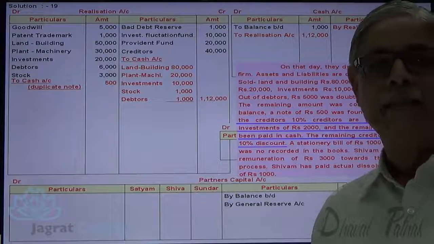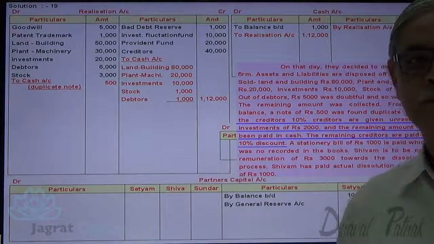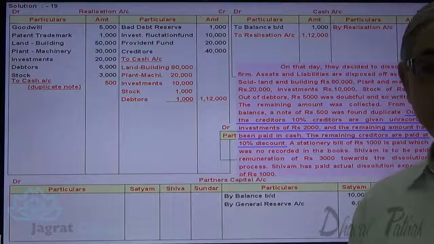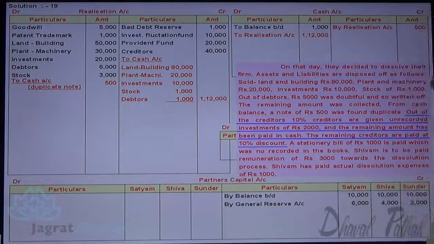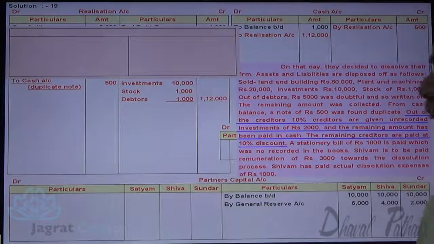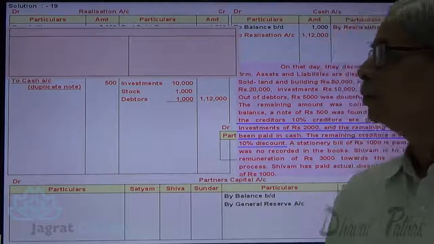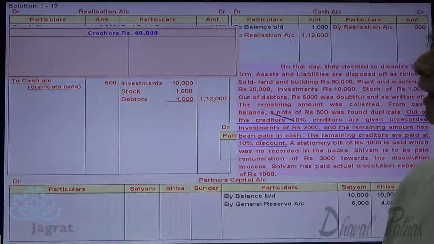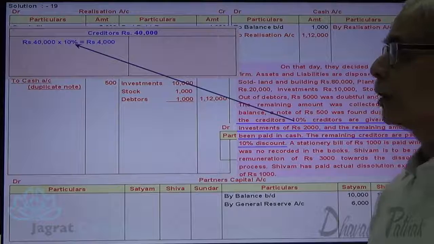So out of 4,000, 2,000 paid by investment. The remaining 2,000 paid in cash, and the remaining creditors of 36,000 are paid at a discount of 10%. Let me prepare a working note for that. Now, these are the creditors, 40,000, 10% thereof is 4,000.